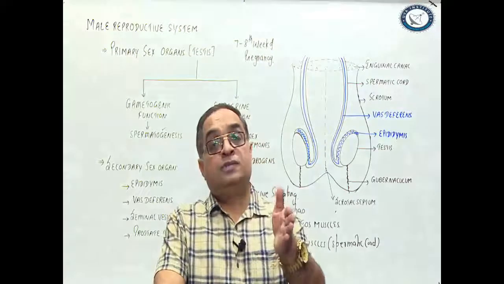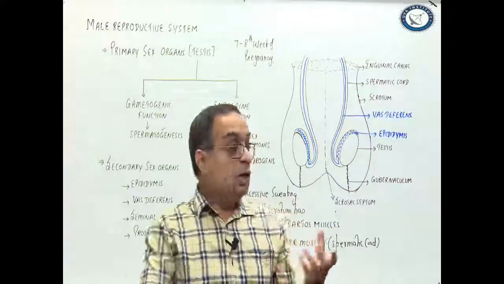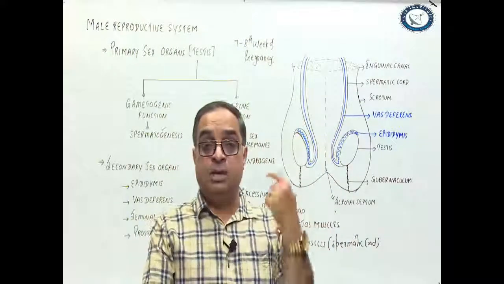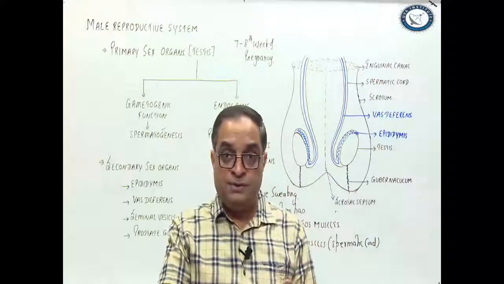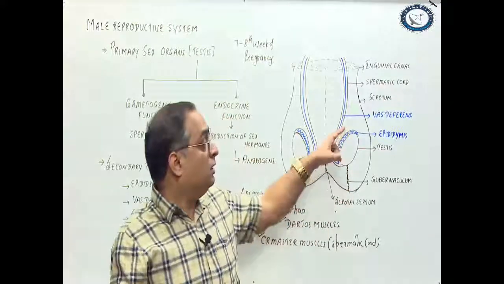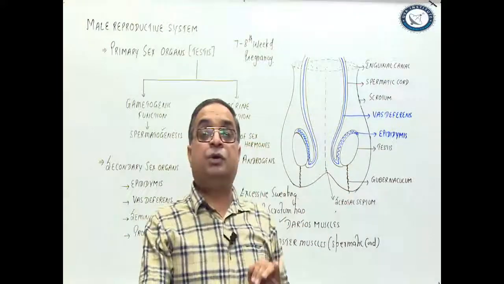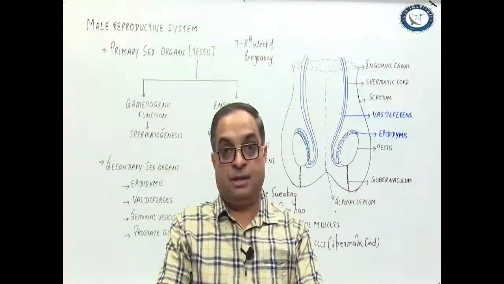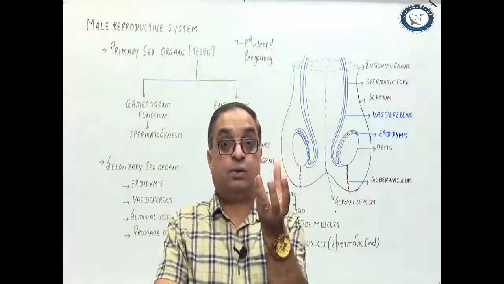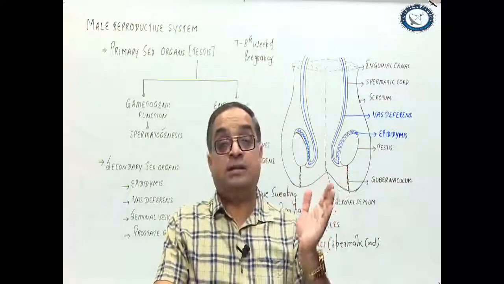See, if the outside temperature is very low, then these muscles contract. Contraction of the dartos muscles results in wrinkling of the scrotum. The overall surface area reduces. Contraction of the cremaster muscles of the spermatic cord will slightly pull the testes up towards the abdominal area to get the warmth of that area. Right? So when the outside temperature is very low, the muscles contract. Scrotum becomes tight. When the outside temperature is very high, then what happens?